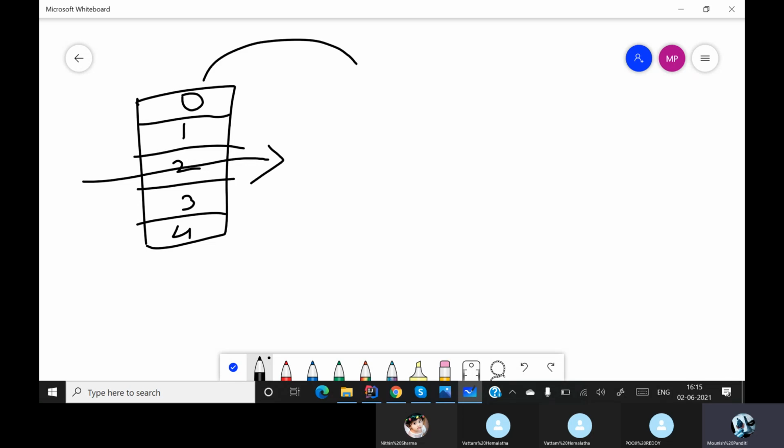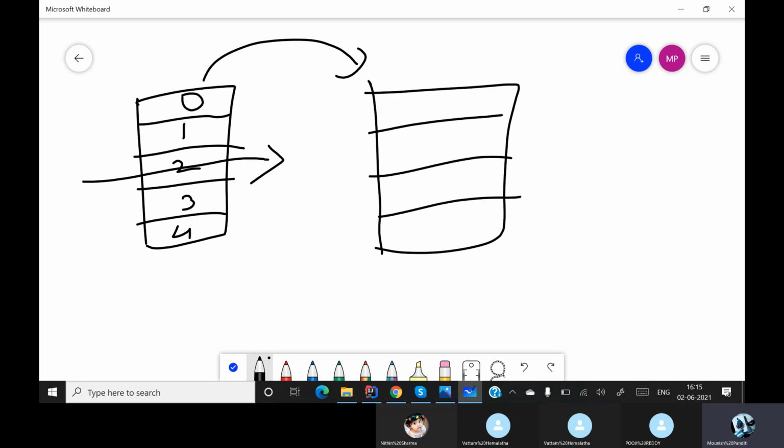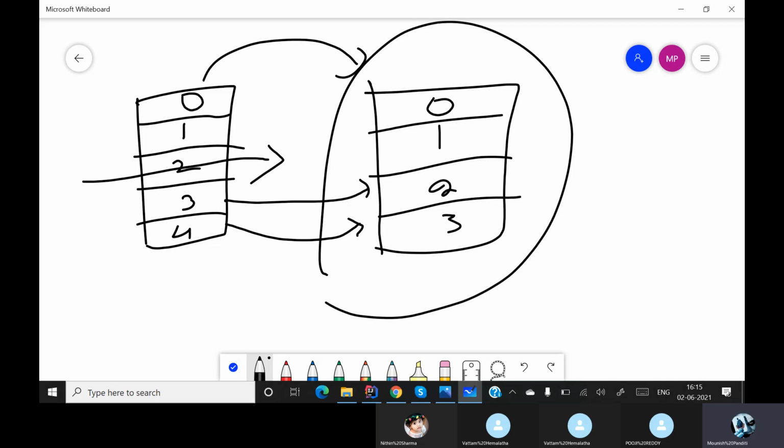Now what happens is, collections by default will create another list with the same name, but the third element will be pushed to the second place and the fourth element will be pushed to the third place. It will automatically do this. That is the benefit of using collections and its frameworks.